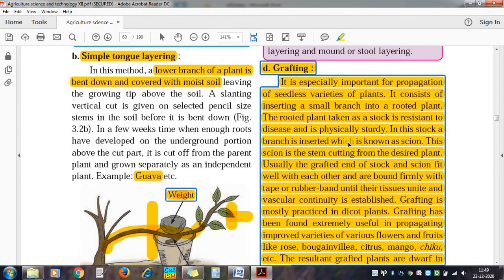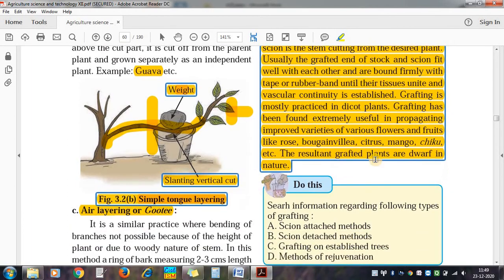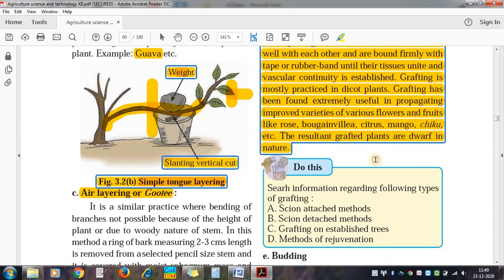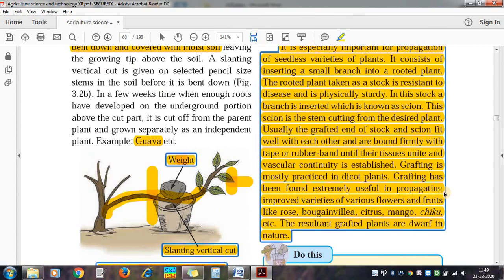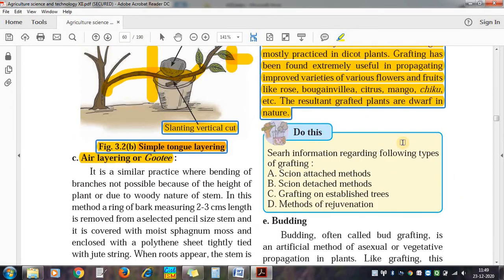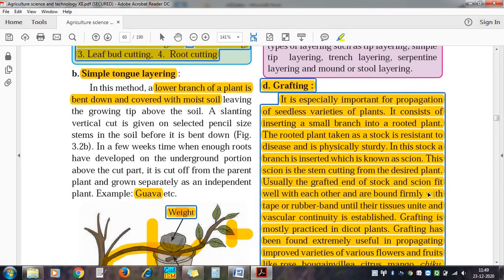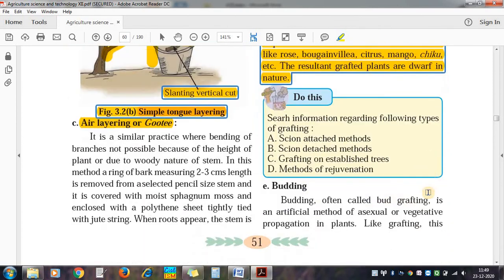This is generally done in seedless varieties, where a small branch is used. There are two kinds of plants here, scion plant and stock plant. Stock plant means it is a poor quality plant on which a scion, a stick of a good quality plant, is taken and grafted. There are different methods of grafting: tongue grafting, saddle grafting, stone grafting, many graftings are there.